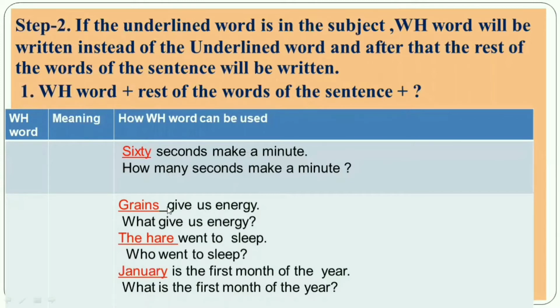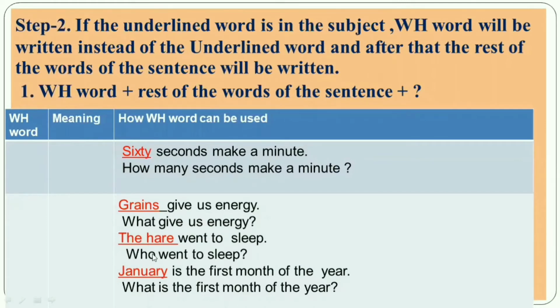So my dear student, look at the underlined word. The underlined word indicates a thing. So instead of the underlined word, the WH word will be what. Write it first, then, as the underlined word is in the subject, all the rest of the words of the sentence will be written. So, what gives us energy? And at last, a question mark should be put, okay?